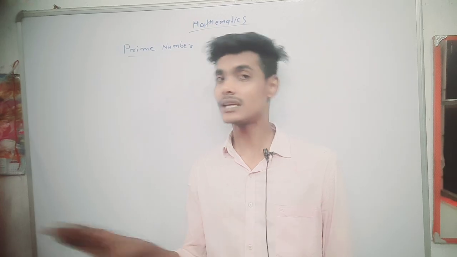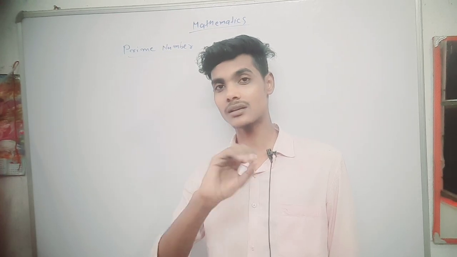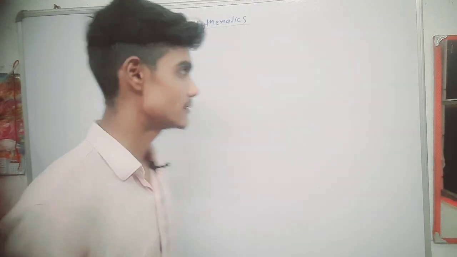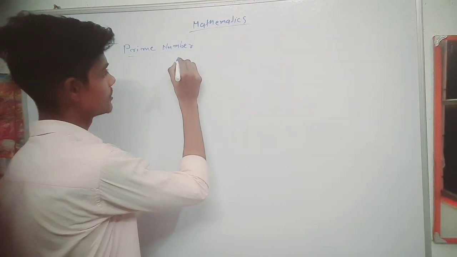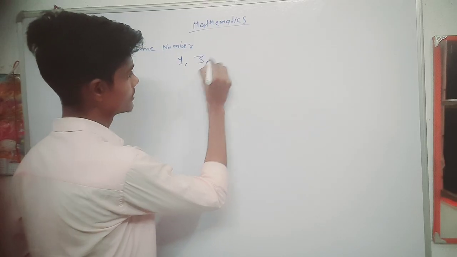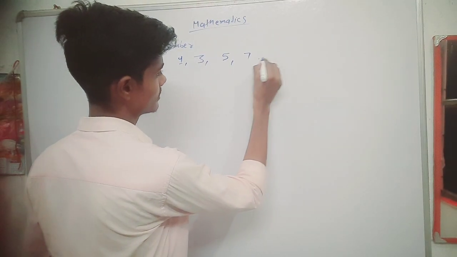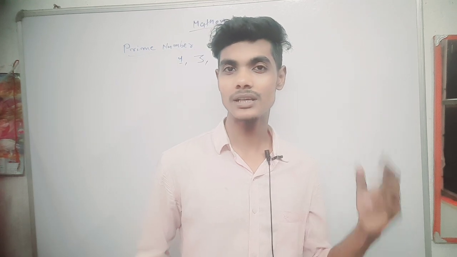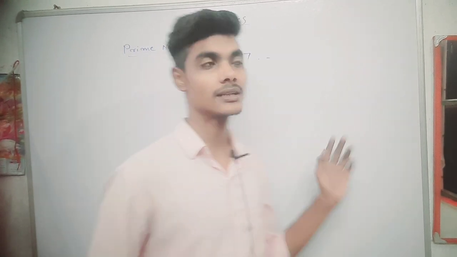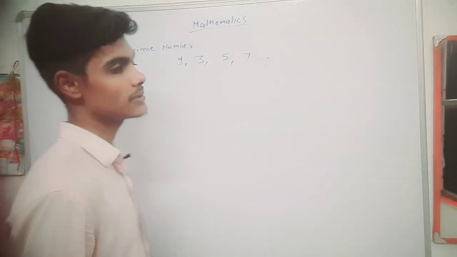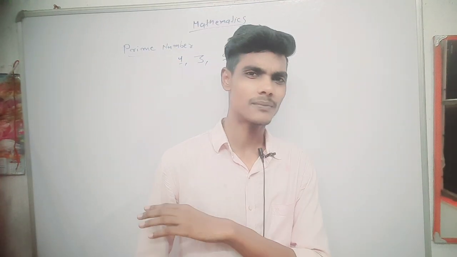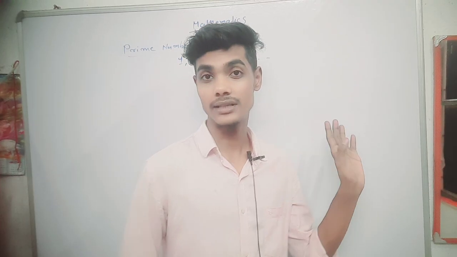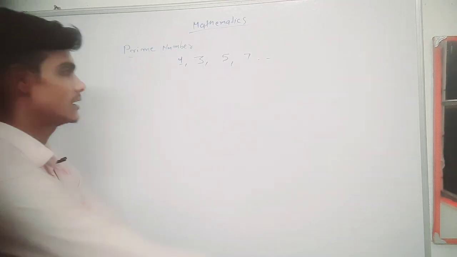There is no number on the planet that divides a prime number other than 1 and itself. We have 1, 3, 5, 7 and so on, many numbers known as prime numbers.